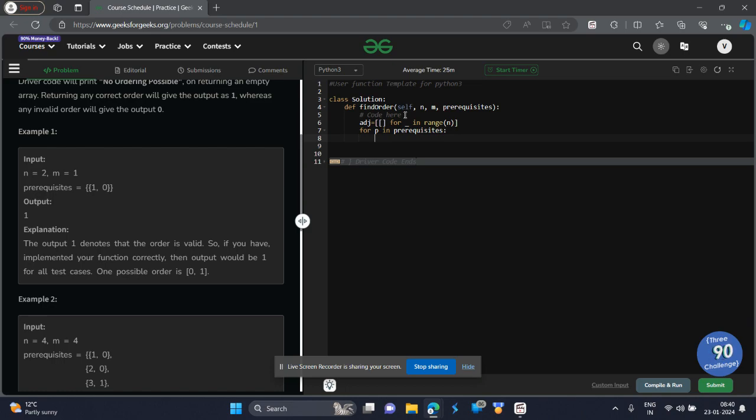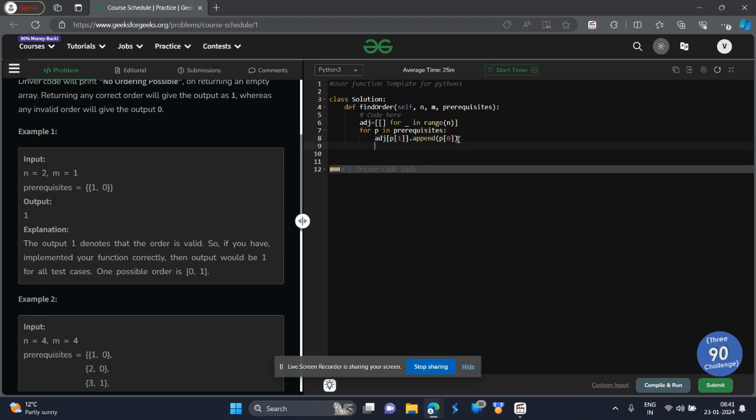If a course p1 is a prerequisite for course p0, how will we do that? In this manner. This line indicates that if course p1 is a prerequisite for course p0, we are appending it in adjacency list format.